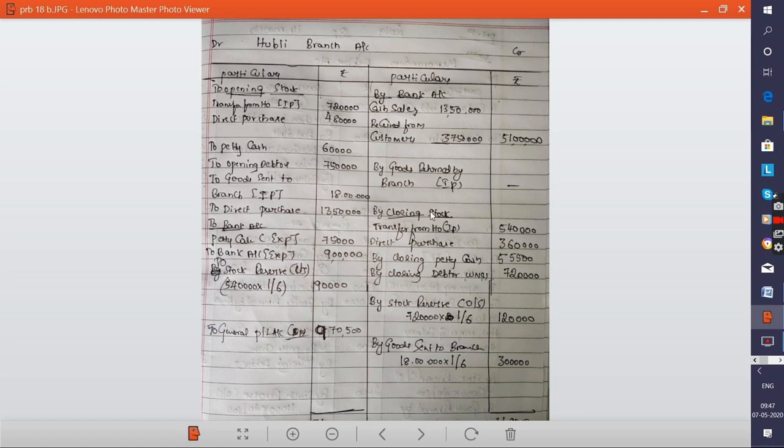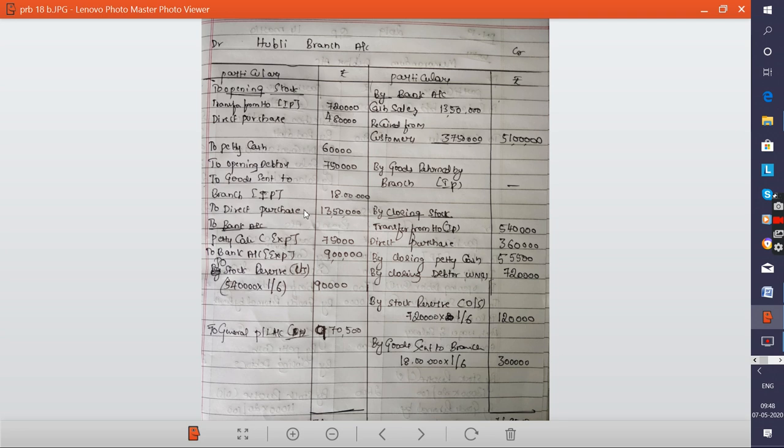By closing stock, they have given the transfer from head office at invoice price 5,40,000. Next, direct purchases also have closing stock 3,60,000. Closing petty cash given in the problem 55,500. Then the closing debtors is not given, we find it in the memorandum debtors account, 7,20,000.